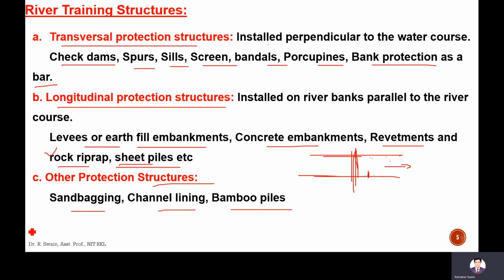So if we can stop the erosion, we can stop deposition. If there is erosion, then there will be deposition. So it is better to stop the erosion.